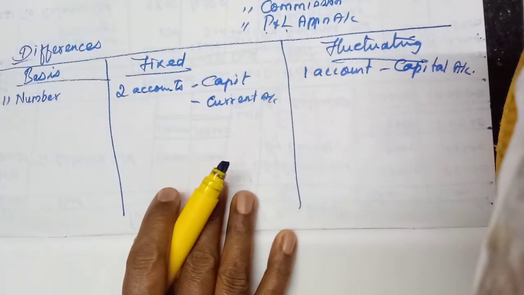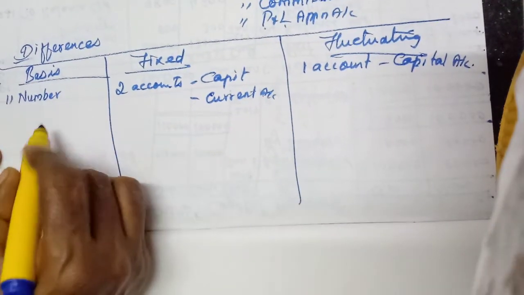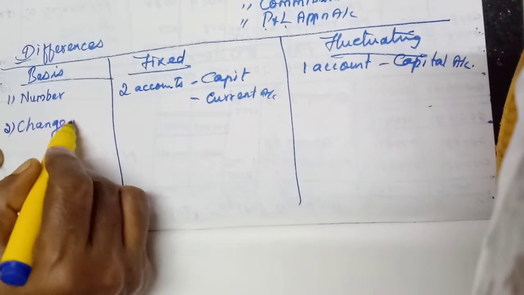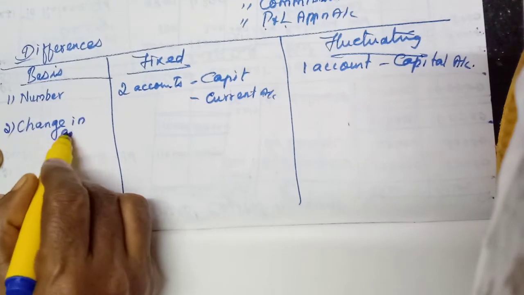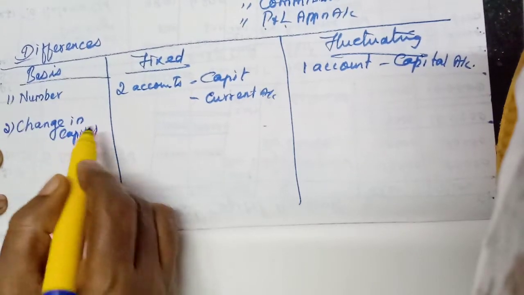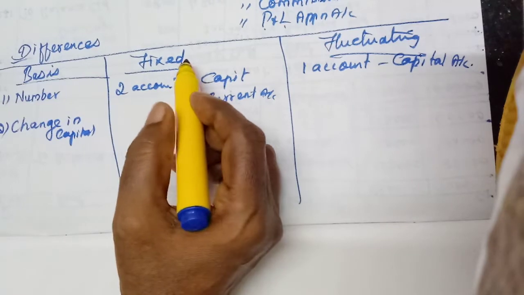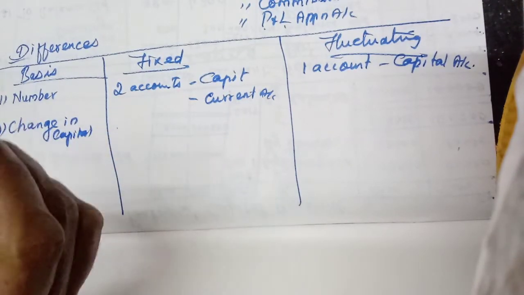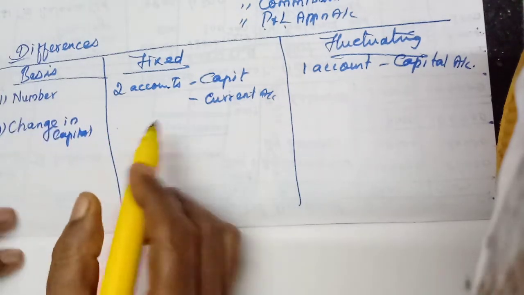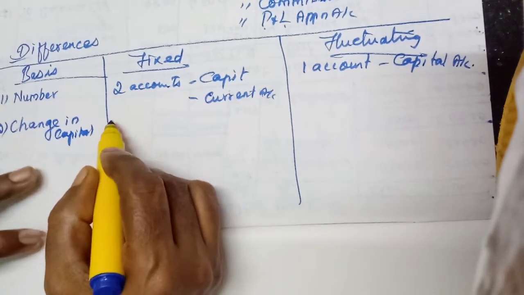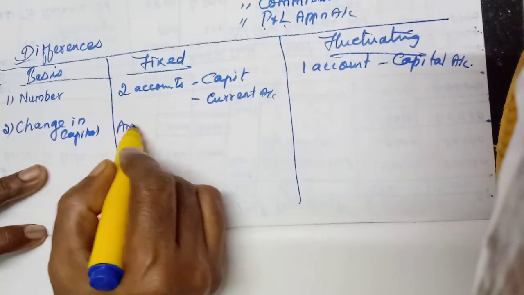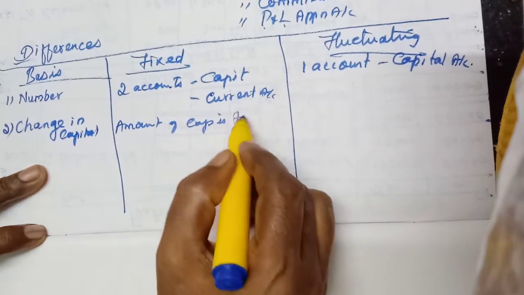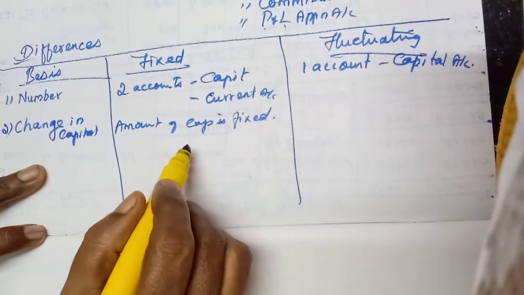Okay, then what is the second point? Change in capital. Here in the fixed capital method, the name itself I told you, the capital will not change. The amount of capital will be fixed, almost fixed. Understand?